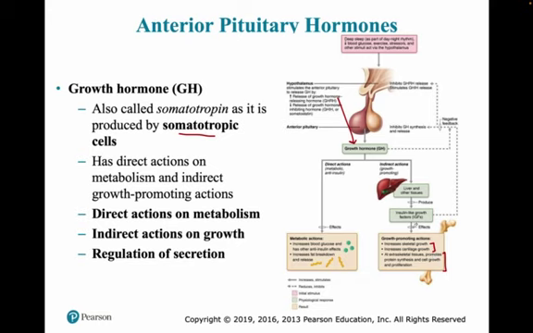Whenever we have a good amount of growth hormone already in our body, we don't want it to be released anymore. Therefore at that time the negative feedback system will work, and that will inhibit the GHRH, the growth hormone releasing hormone. At that time the inhibiting hormone will work. So whenever we need it, then only we will produce these hormones, otherwise we will not. And that is true more or less for all the anterior pituitary hormones we have.